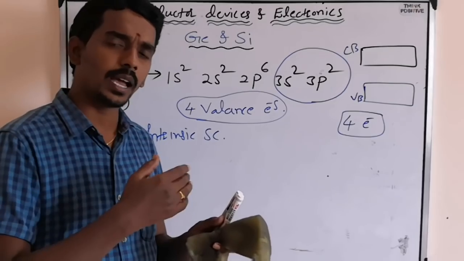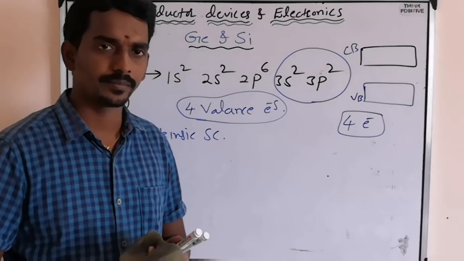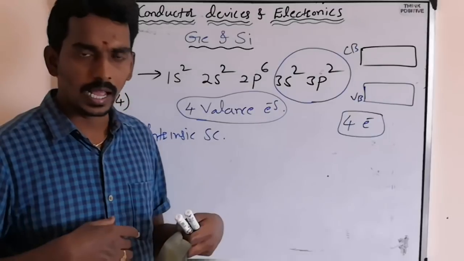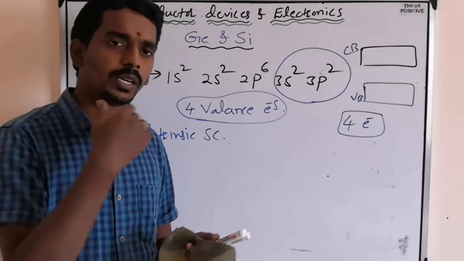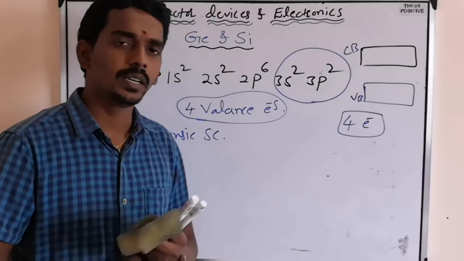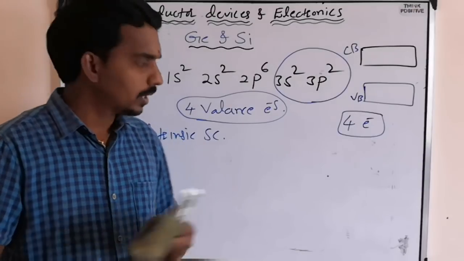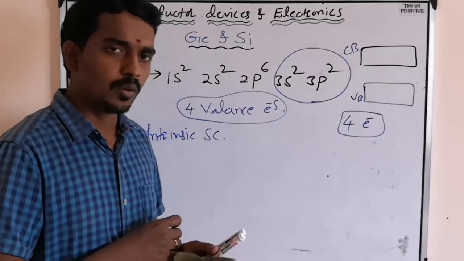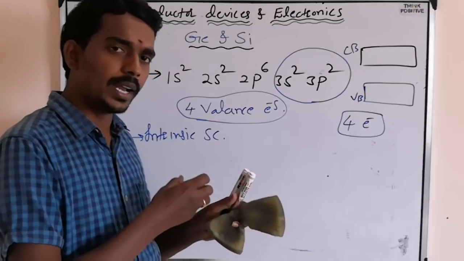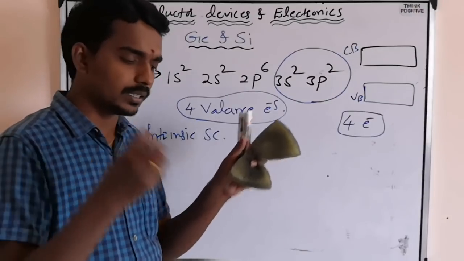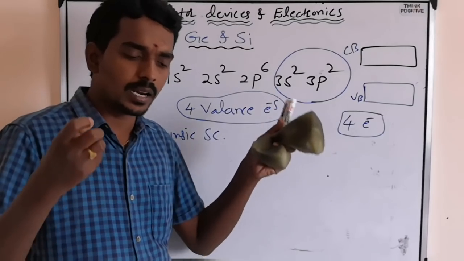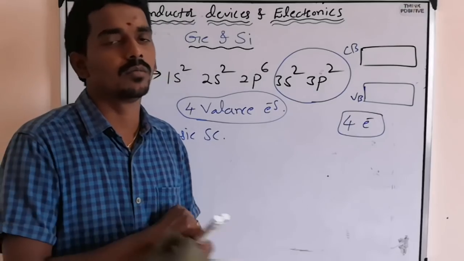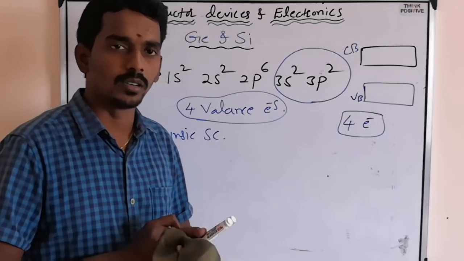Ionic means accepting or donating: one will accept, one will donate, so one becomes a positive ion and another becomes a negative ion. But in a covalent bond, the electron of one atom and the electron of another atom are shared, one electron by each, and they form one bond, that is a covalent bond.